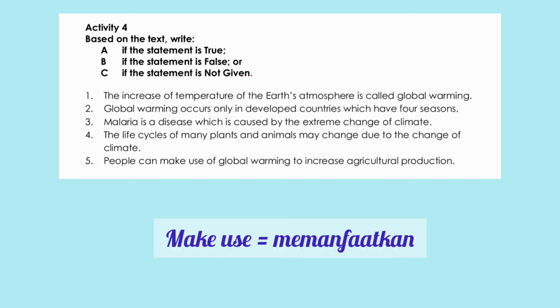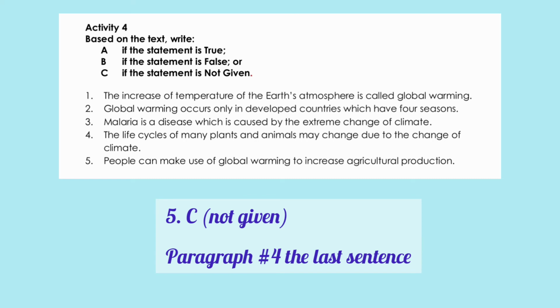Number 5, people can make use of global warming to increase agricultural production. This is not given, tidak ada dalam teks. Dalam paragraf keempat, kalimat terakhir, agricultural areas will need to adapt to changing conditions. Itu adalah cara dunia pertanian untuk bertahan dalam global warming.